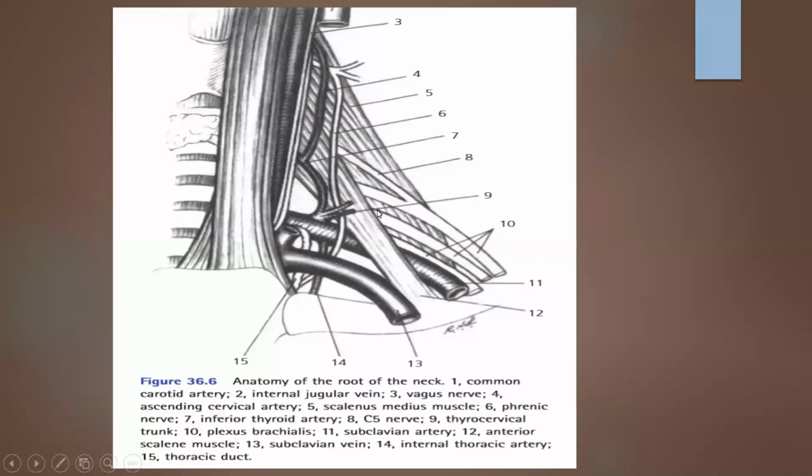As we see in this diagram, this is our trapezius muscle. So when we are progressing our dissection from the clavicle towards the supraclavicular region, we'll be encountering this brachial plexus. So we should avoid injury to the brachial plexus in this region.